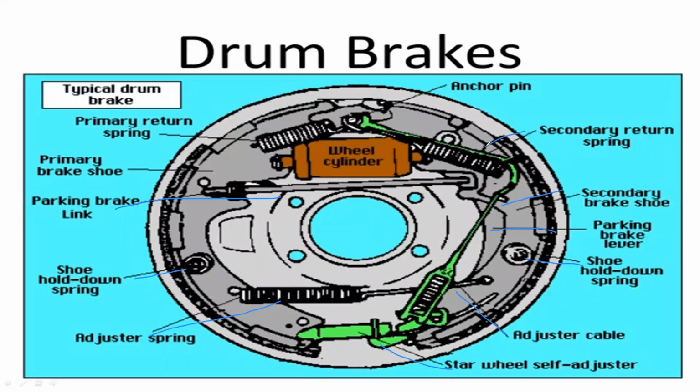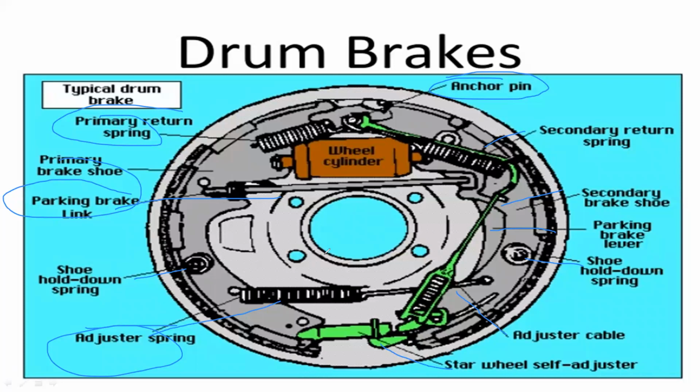Whenever we apply force on the brake pedal, the parking brake links, adjuster springs, primary return springs and anchor pin are all activated.